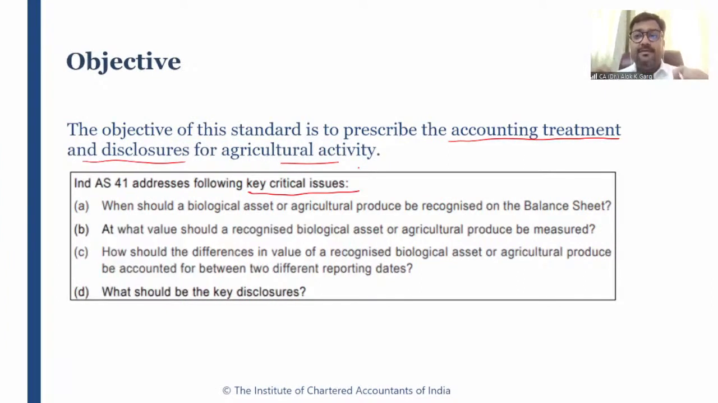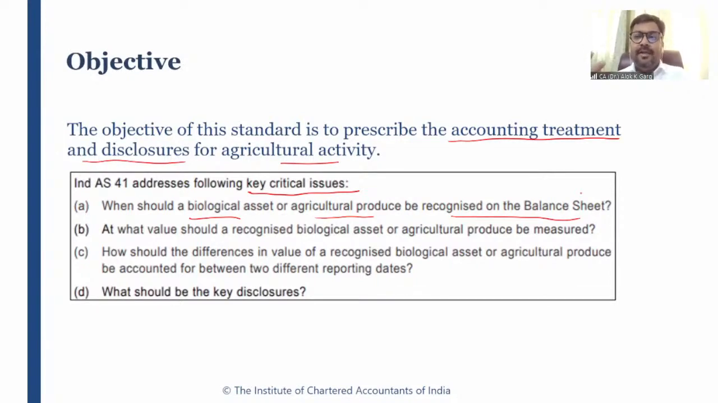But in Ind AS 41, this agriculture related standard talks about when a biological asset or agricultural produce should be recognized on the balance sheet, right? When I say biological asset, it is a living animal or plant. For example, a mango tree is a biological asset. When I say agricultural produce, it means the produce from the biological asset. So mangoes are the agricultural produce. Cow is a biological asset. Milk from a cow is an agricultural produce.